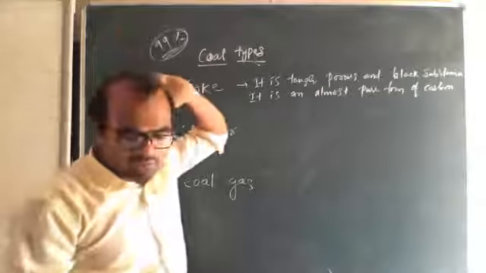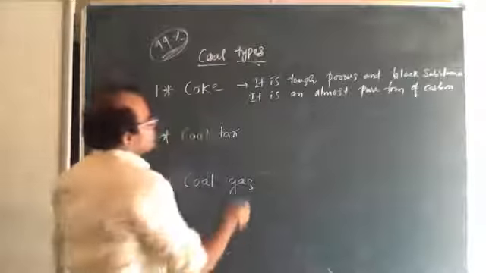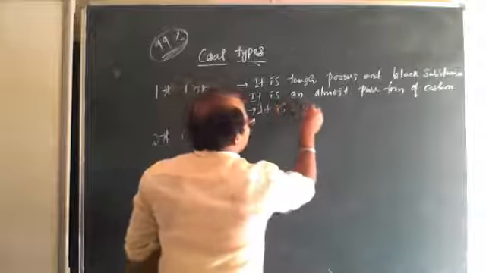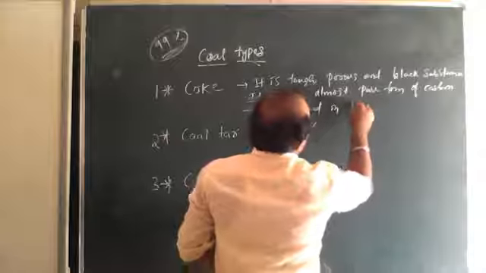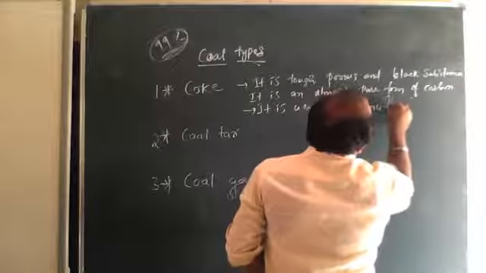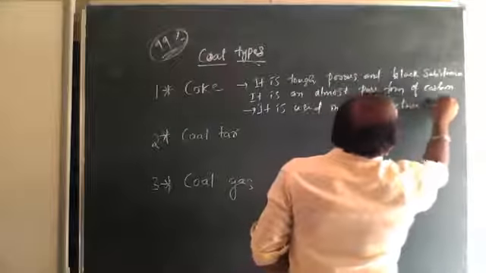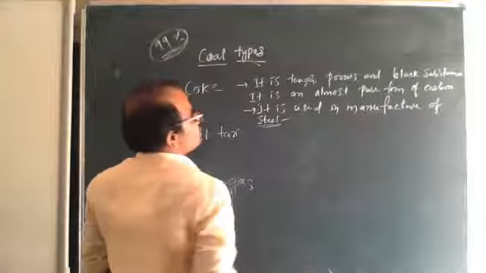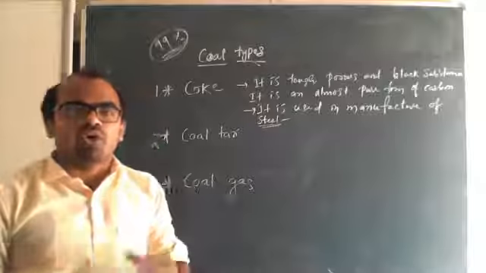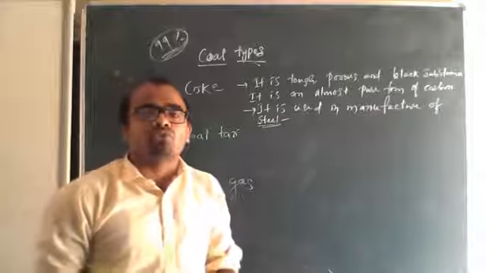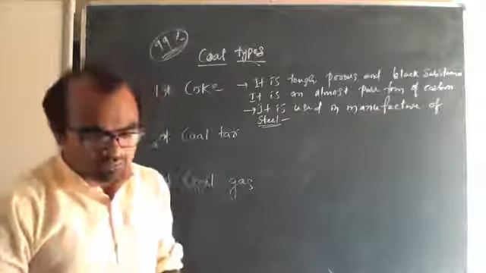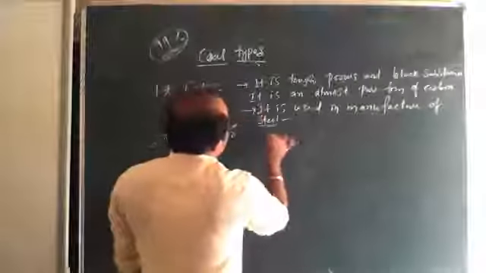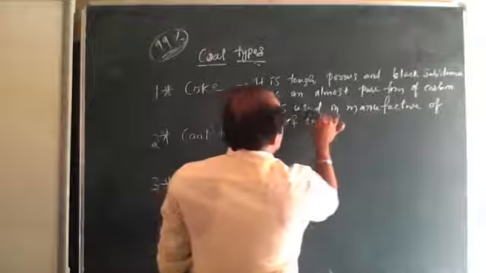And coke is used in the manufacture of steel. Coke is used in the manufacture of steel and in the extraction of many metals.